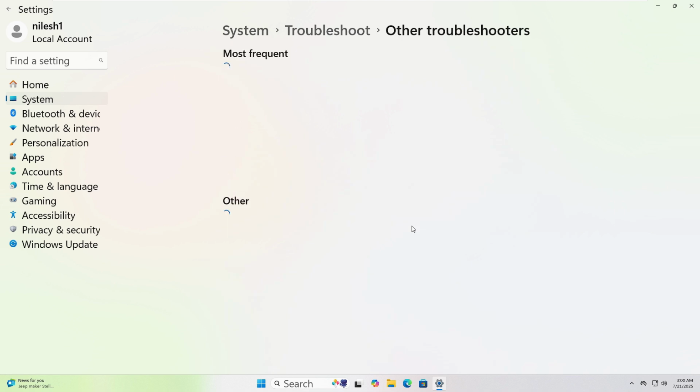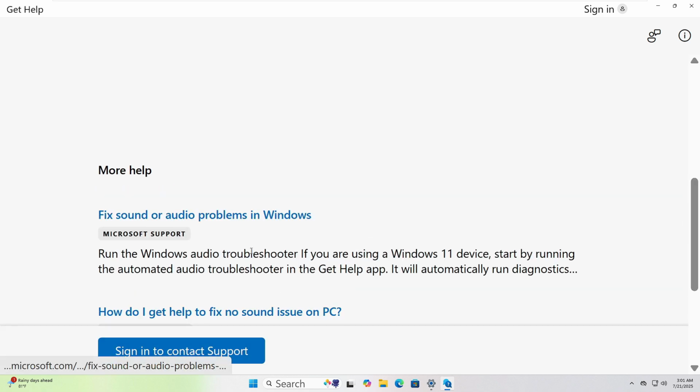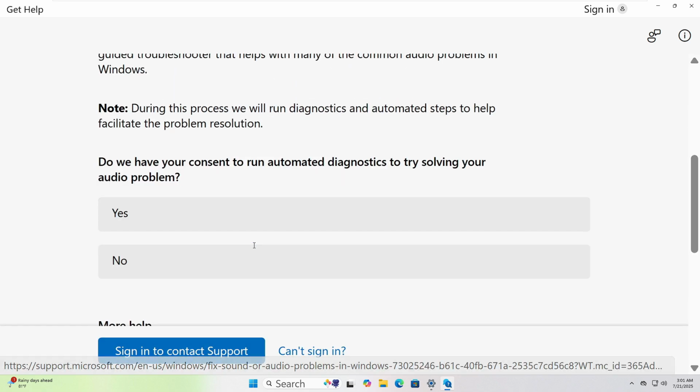Choose the one that fits your issue and click Run. I will choose Audio and the Get Help page opened. Follow the instructions to resolve the issue.